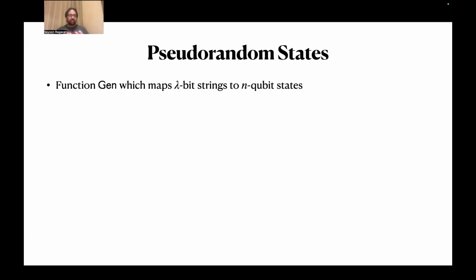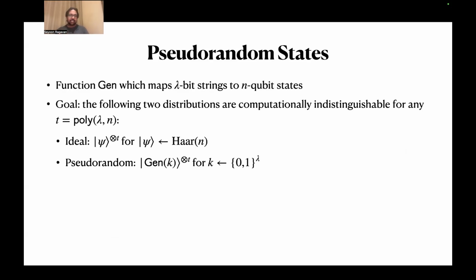So let me start by telling you what those are. They're specified by a function gen, which maps lambda bit strings, so those are the seeds, into n qubit states. And the goal is that the following two distributions are computationally indistinguishable for any t that's polynomial in lambda and n.